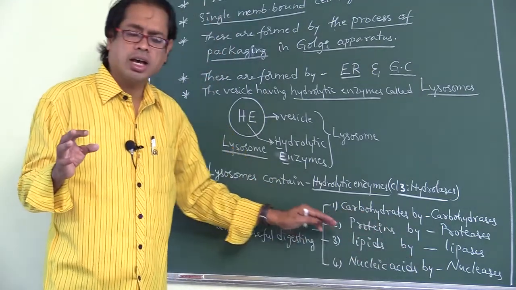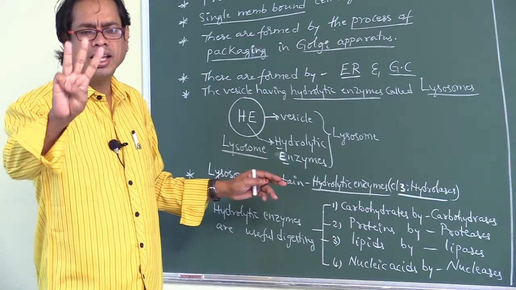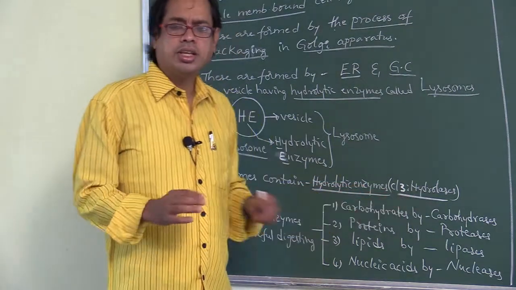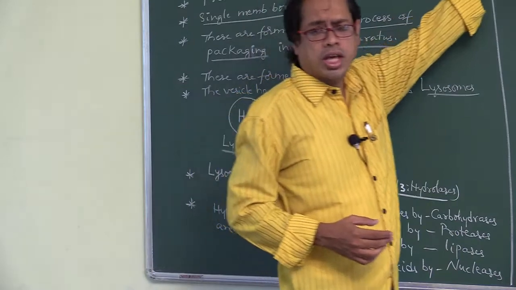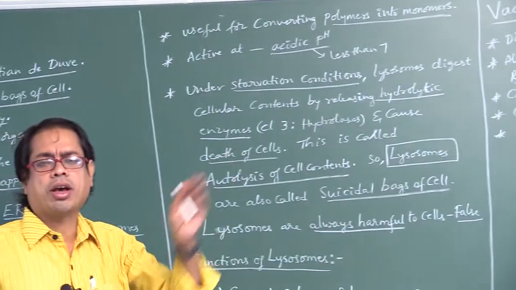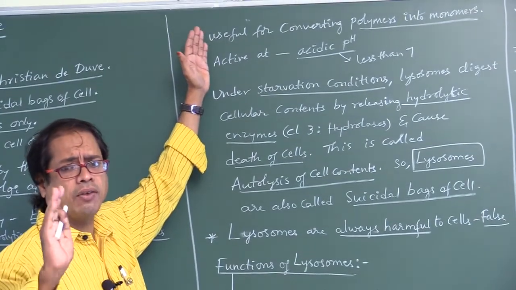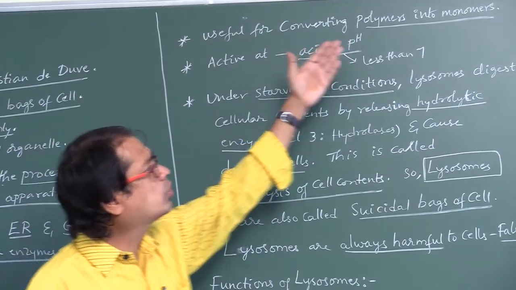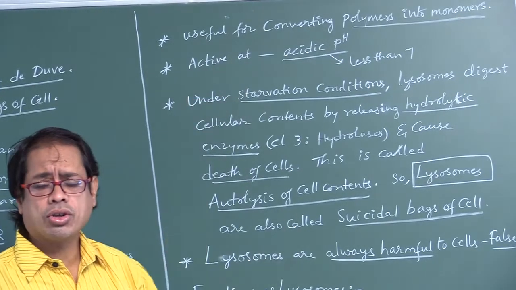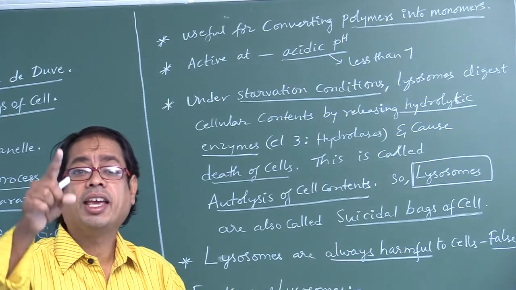So these are all hydrolytic enzymes which belong to class 3, hydrolases. These are all polymers, no? Polymers means long chains of compounds. So lysosomes are useful for converting polymers to monomers. Next, these lysosomes secrete hydrolytic enzymes which are active at acidic pH.